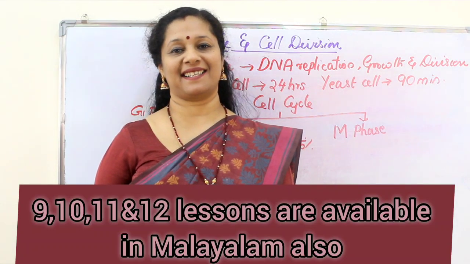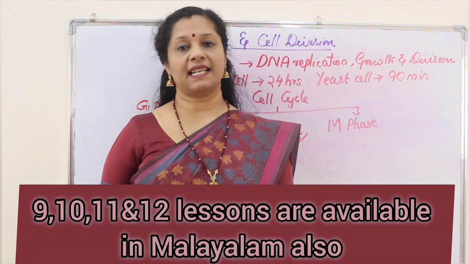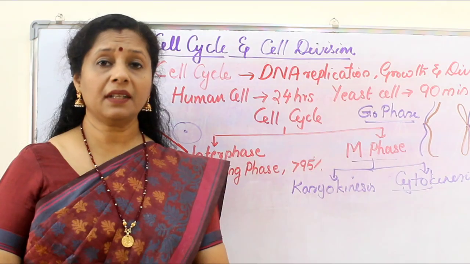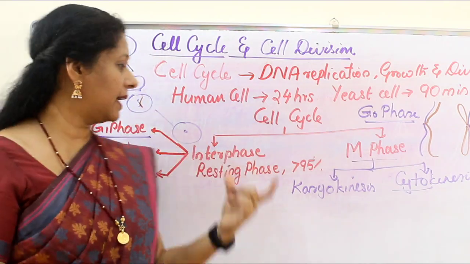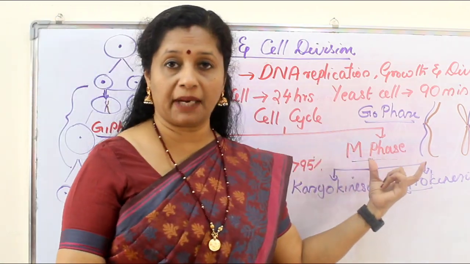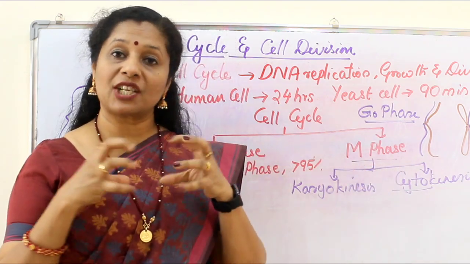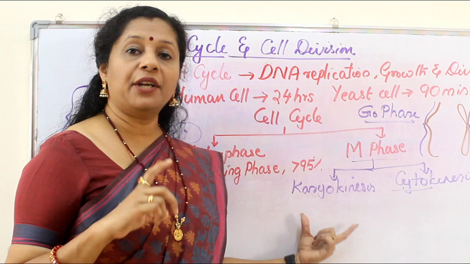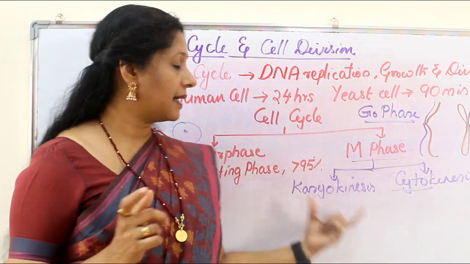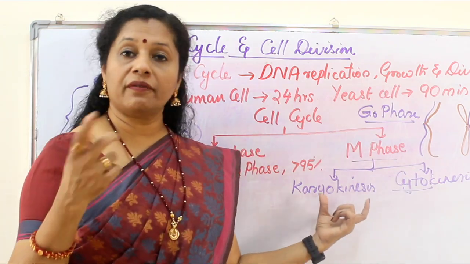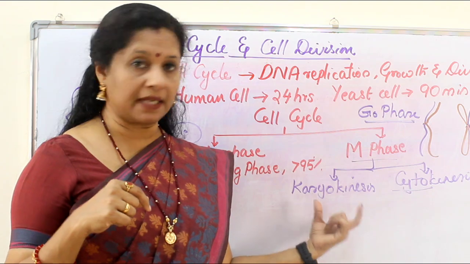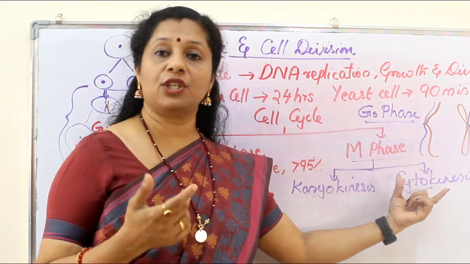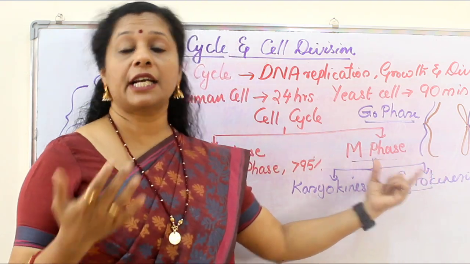I am Soumya Harikrishna. We are dealing with the chapter Cell Cycle and Cell Division. Now, if all the preparations are done in interphase, then comes the mitotic phase or M phase, where the actual division happens. So, in M phase, there are two stages, karyokinesis and cytokinesis. Karyo means nucleus. So, first the division of nucleus takes place, followed by cytokinesis, division of cytoplasm.